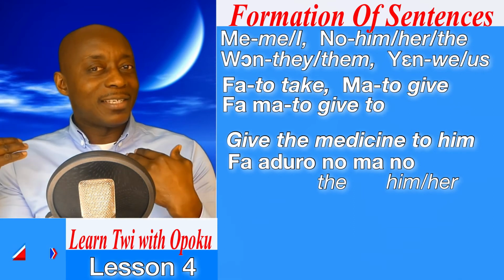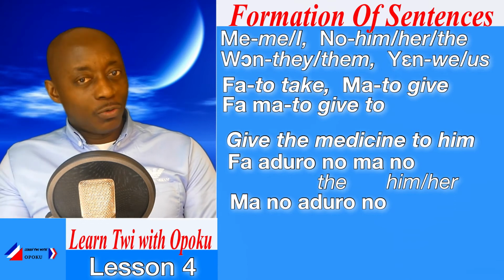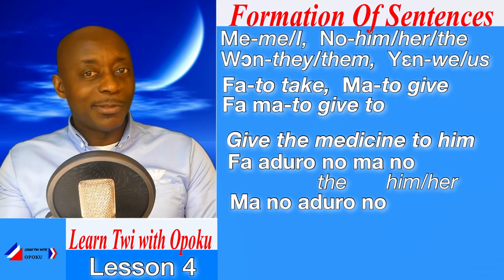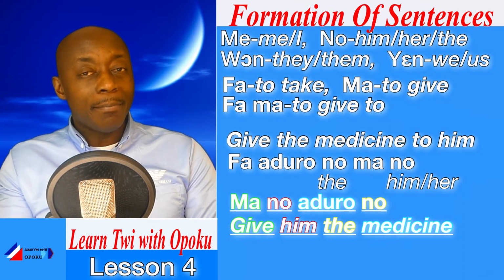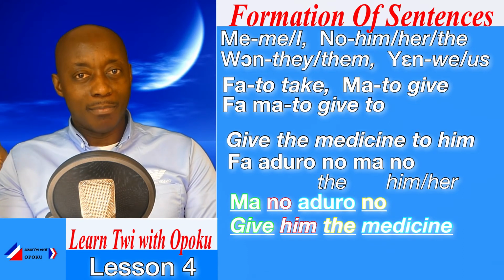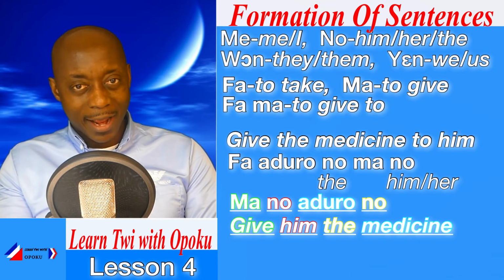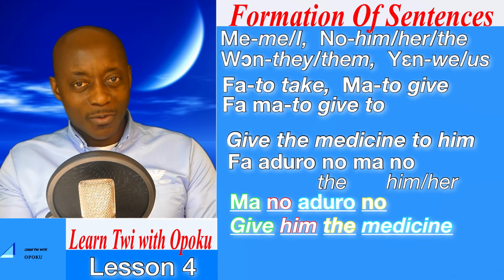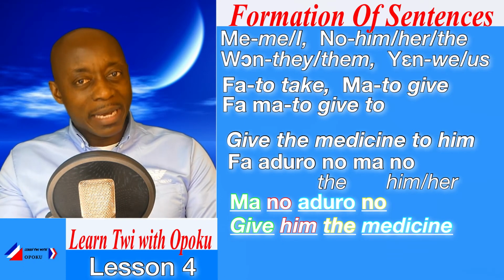But in lesson 3, we said ma no aduro no, give him the medicine. Ma no. The no is him or her. So ma no, give him, aduro no, the medicine.